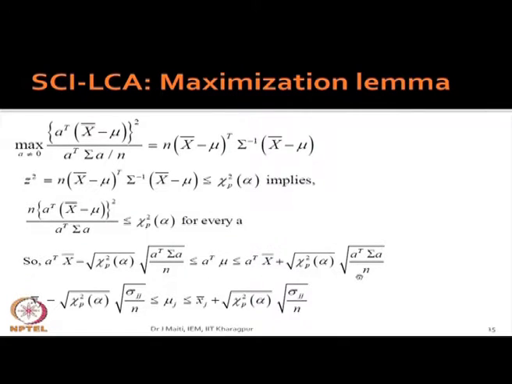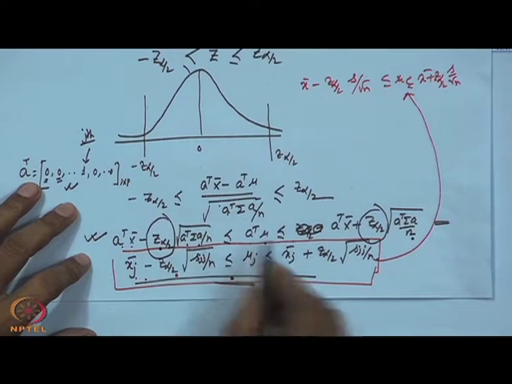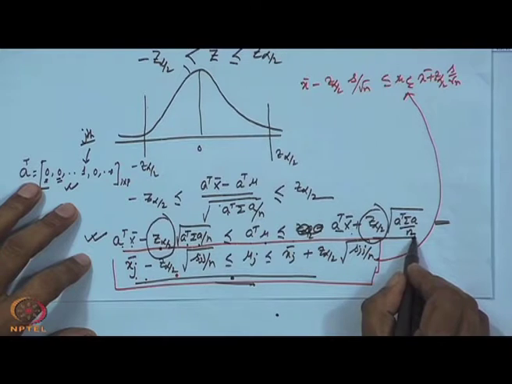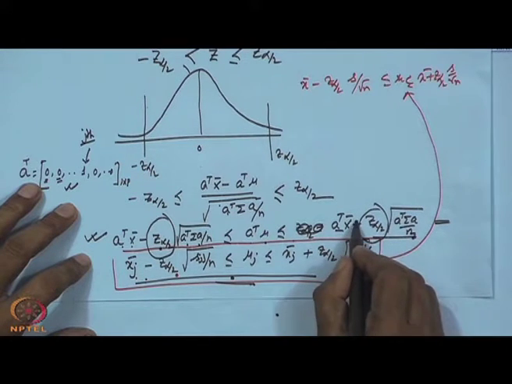What is the problem? In the paper I have also written the same thing: this minus this less than or equal to this, less than or equal to this plus this. This is plus. Okay.